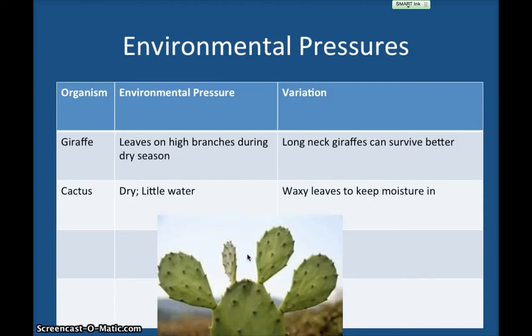So the environmental pressure, something in the environment causing it to have this variation, would be that it's dry, there's not very much water. The way that the cactus protects itself in this environment, instead of having a normal leaf that's a little more porous, there's more holes in it, it has a very waxy surface. So what happens is a lot of the moisture that's inside of that leaf gets to stay there because it doesn't get absorbed into the air.